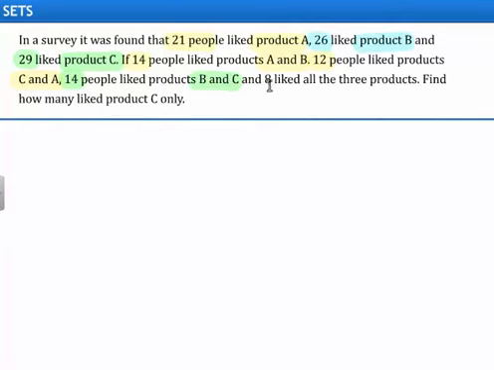And there were 8 people who liked all the 3 products. You have to find how many people liked only the product C. Let's begin the solution of this question.